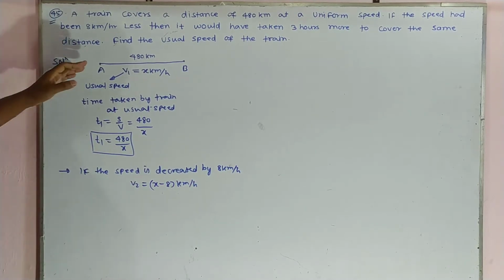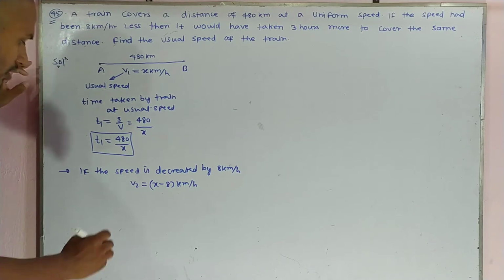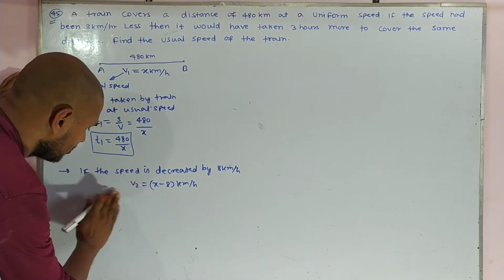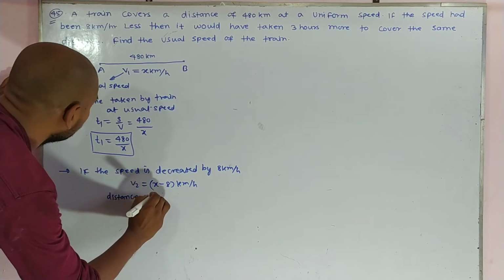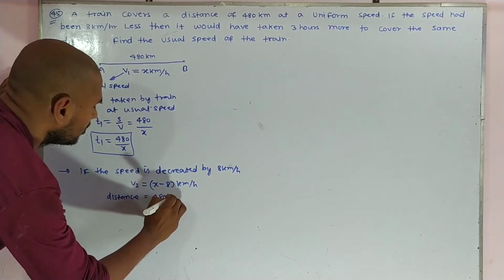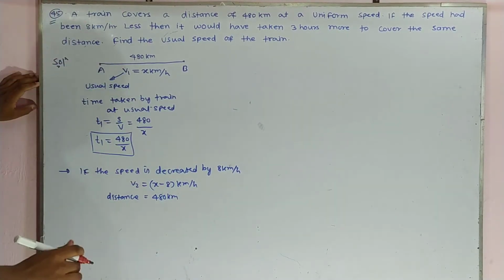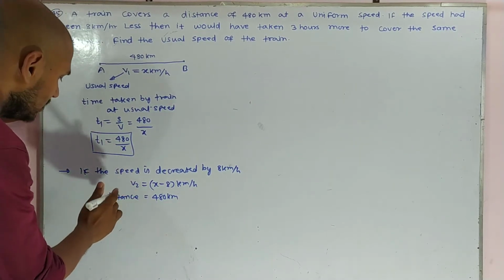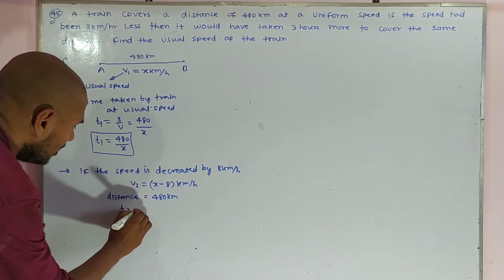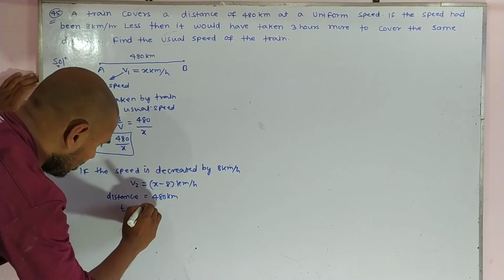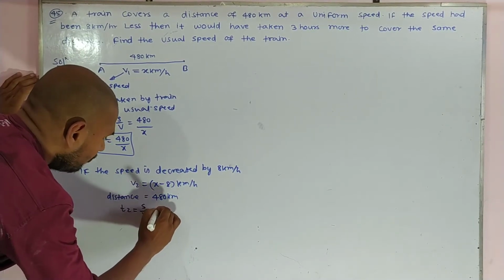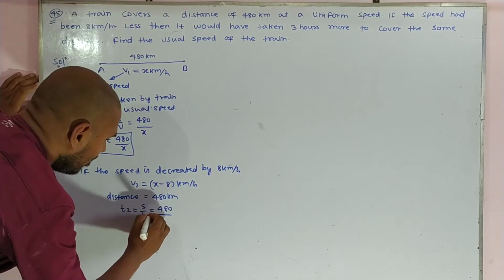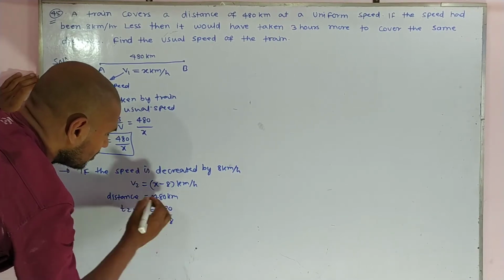The distance is the same, 480 km. So the time T2 is S by V, which is 480 upon x minus 8.